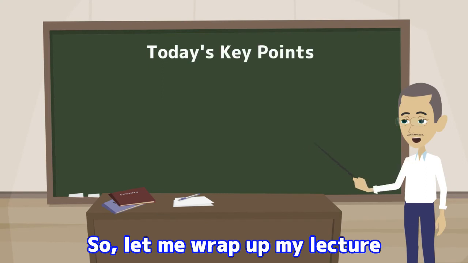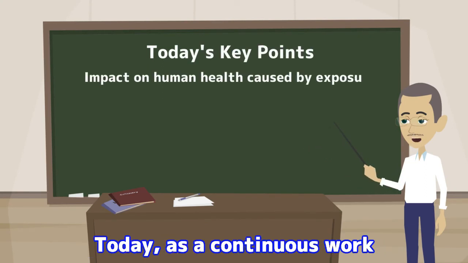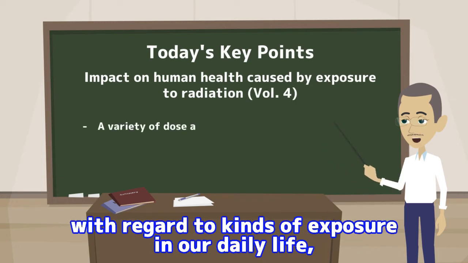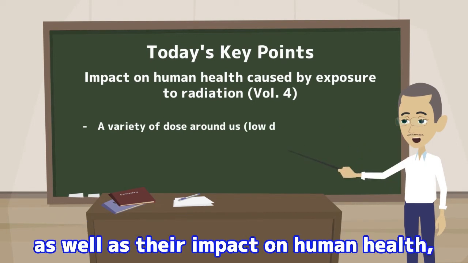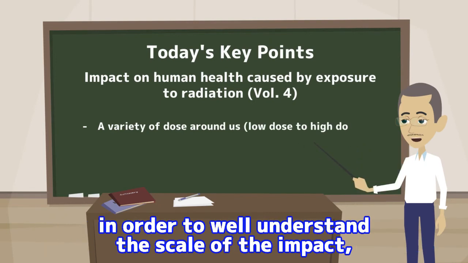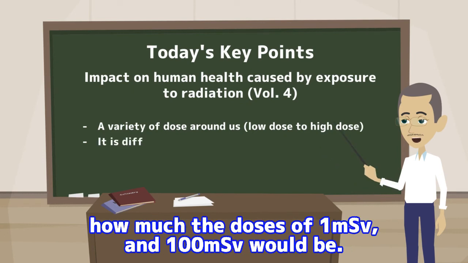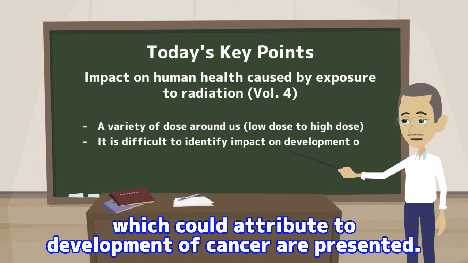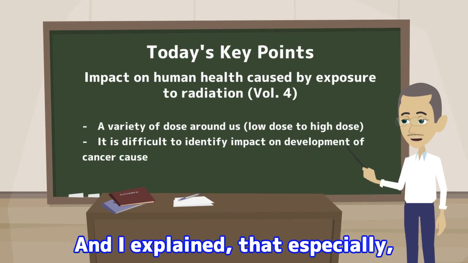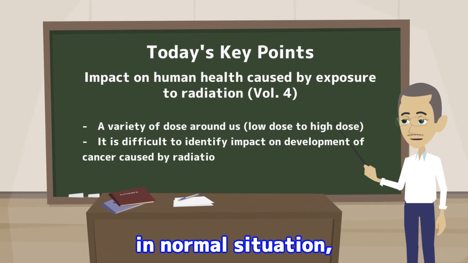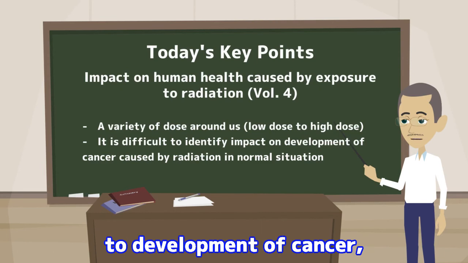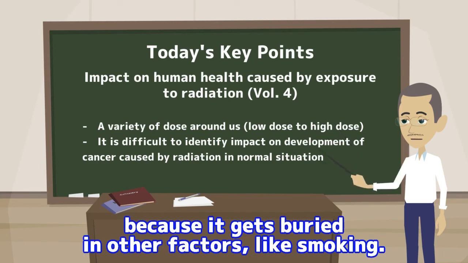So, let me wrap up my lecture by providing you the key points. Today, as a continuous work from the previous lecture, specific examples are taken with regard to kinds of exposure in our daily life, as well as their impact on human health, in order to well understand the scale of the impact, how much the doses of 1 millisievert and 100 millisievert would be, and the proportion of factors in our daily life which could attribute to development of cancer are presented. And I explained that especially in normal situations, it is difficult to identify the attribution of radiation to development of cancer, because it gets buried in other factors, like smoking.